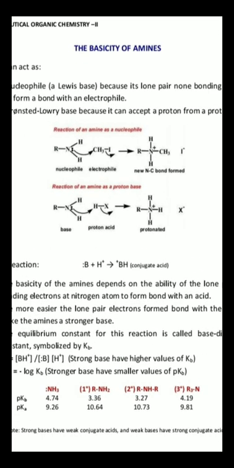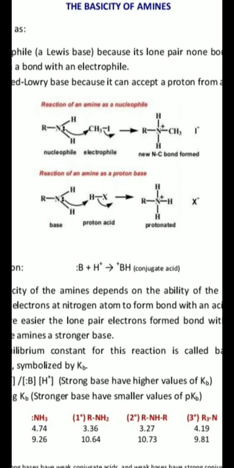Now just look at the screen. On the screen, they have shown the reaction of an amine as a nucleophile. Means the reaction in which the amine acts as a nucleophile. So this reaction is represented here.